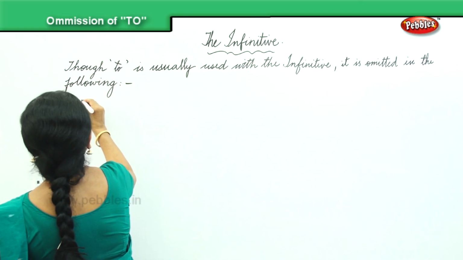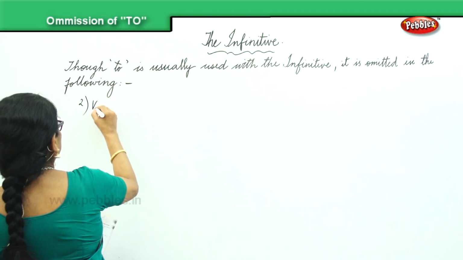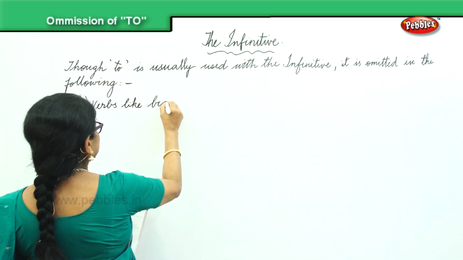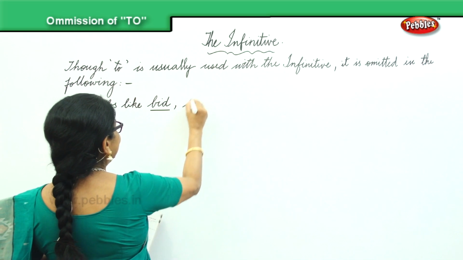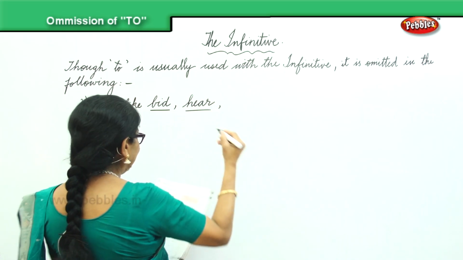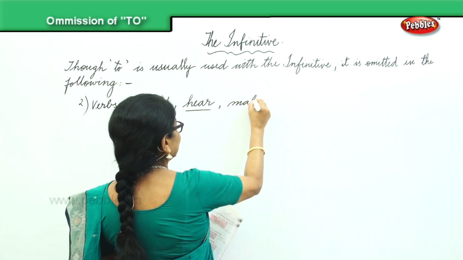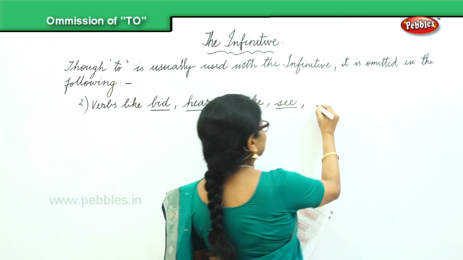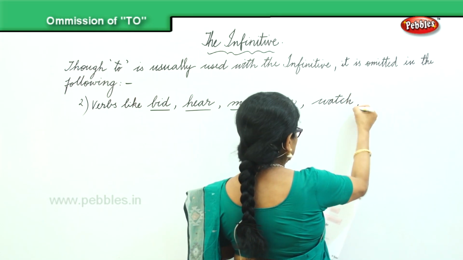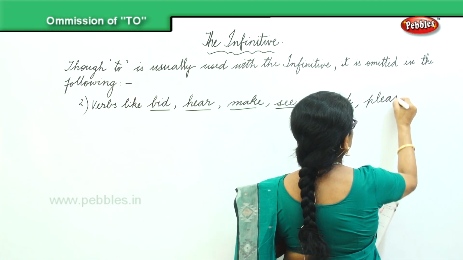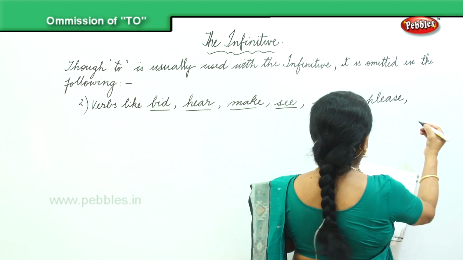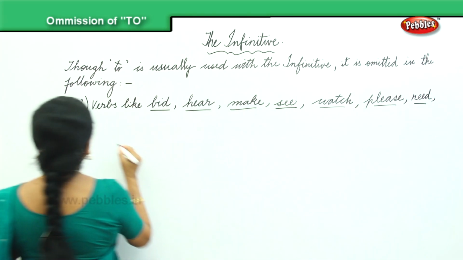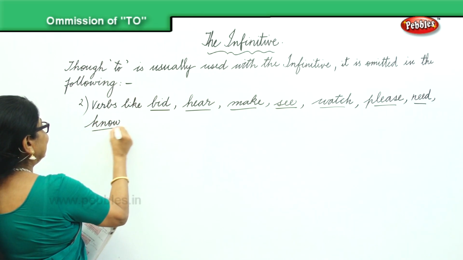Okay, this is the second type. The first one we finished; in this second type, verbs like bid, hear, make, see, watch, please, need, know, and let.